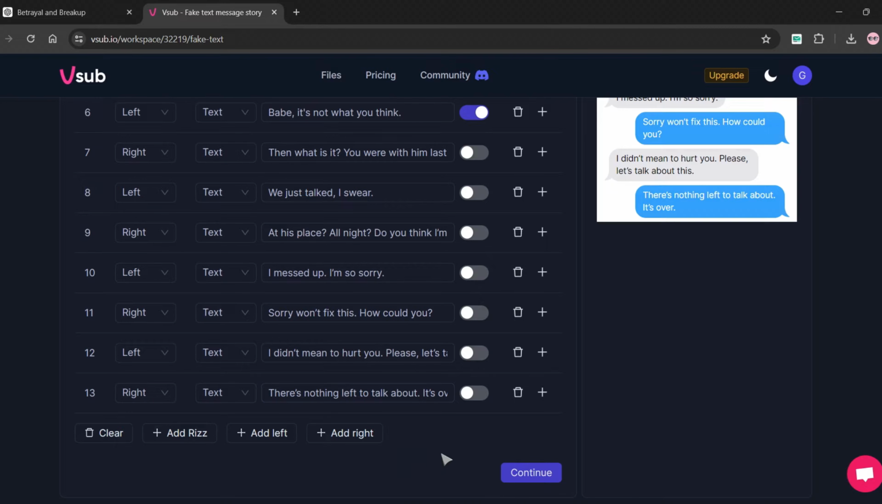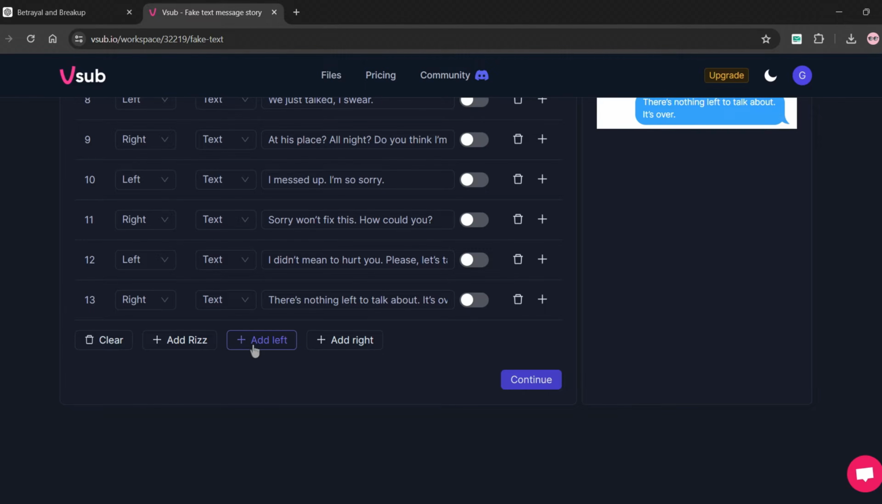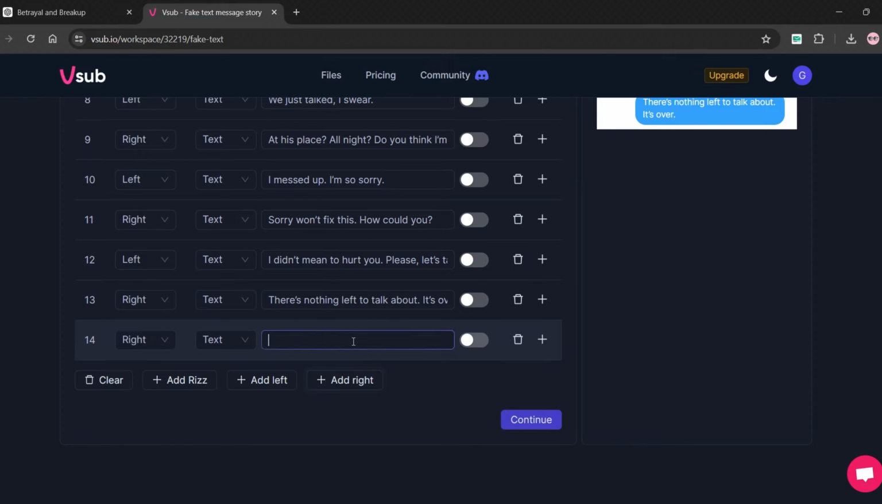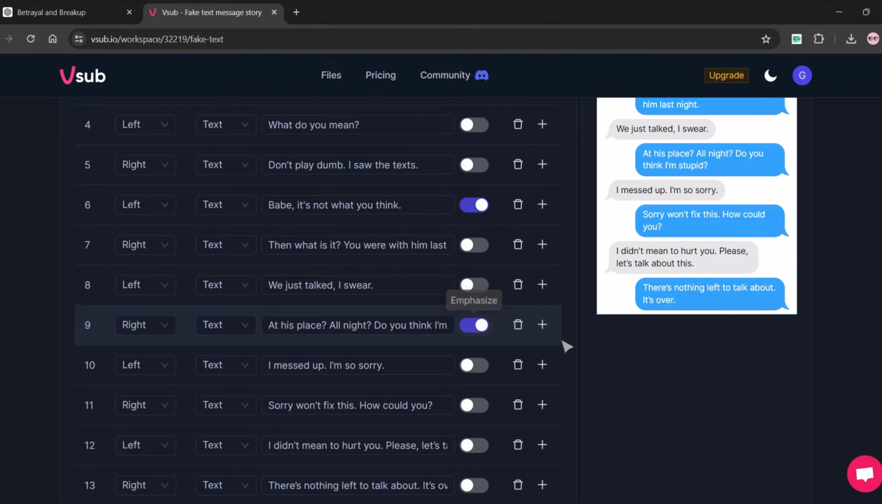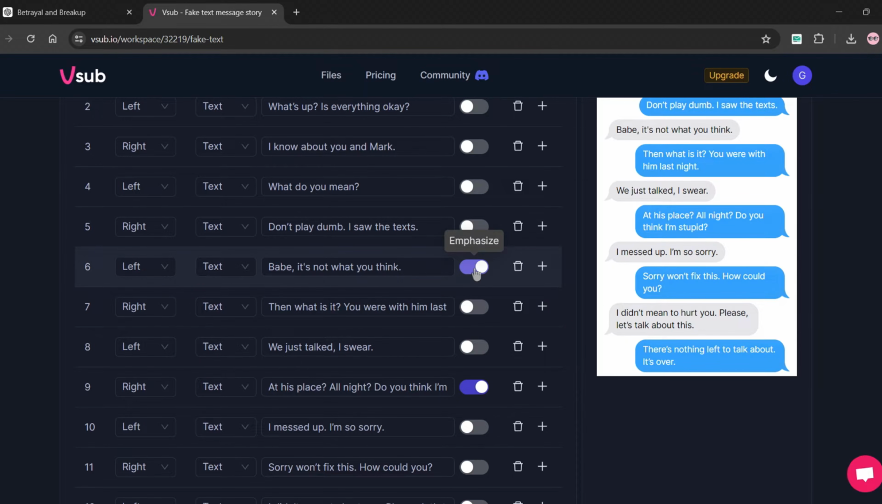If you want to add some more dialogue, then click on the add right or add left button from here. Add right for the husband's text and add left for the wife's text. Another important setting in the conversation is that if you want to emphasize any text, then turn on the emphasize option from here. So now our script is ready.